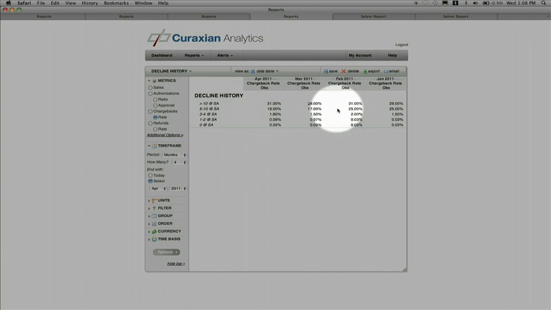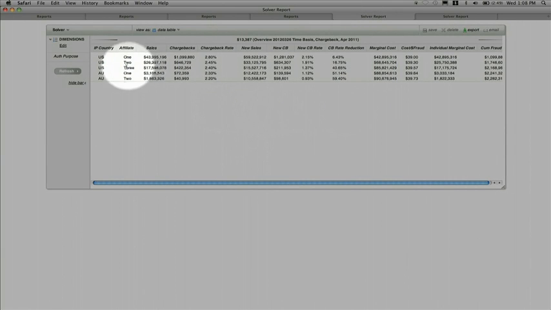I've included this example to make an important point, and that is that building great fraud rules is not just about crunching data. In fact, what you measure and how you measure it is as important as the way you do the analysis. Let's jump to our solver tool, and I'll show you how we use this data to build better fraud rules. The data on this screen is showing that if we built a fraud rule that rejected orders that came from an IP country in the US and from affiliate number 1, that we would reduce fraud for this merchant by 6.43%. Now, our goal is to achieve a 50% reduction.